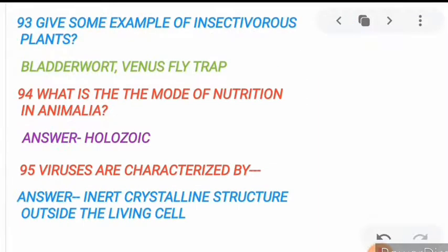Now move to the next, 93. Give some example of insectivorous plants. Insectivorous plants: one is bladderwort and another is Venus flytrap. Now move to the next, 94. What is the mode of nutrition in Animalia? The mode of nutrition in Animalia is holozoic, by ingesting the food.